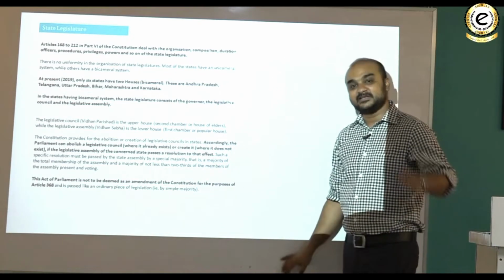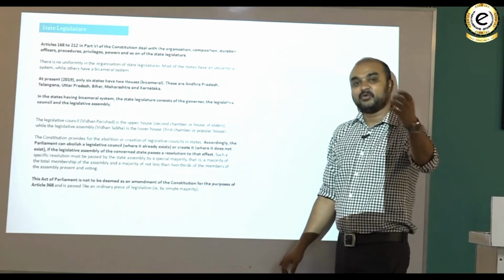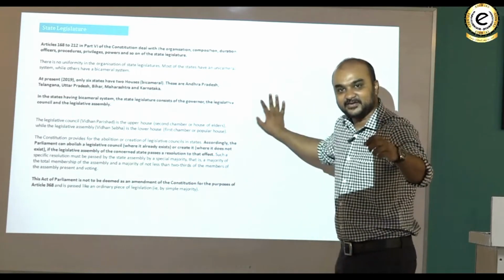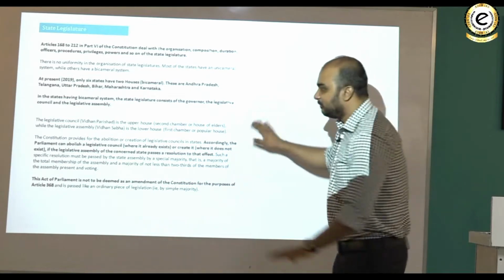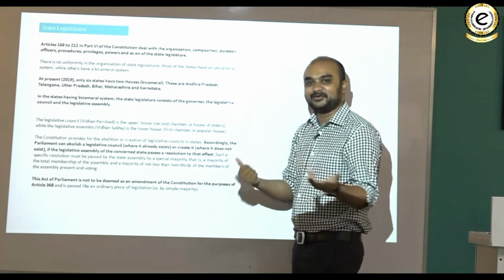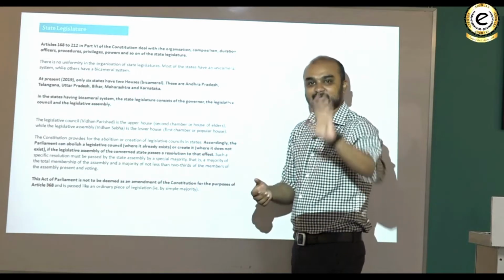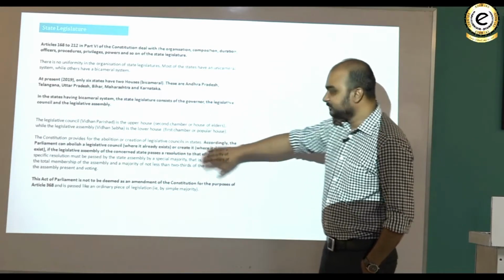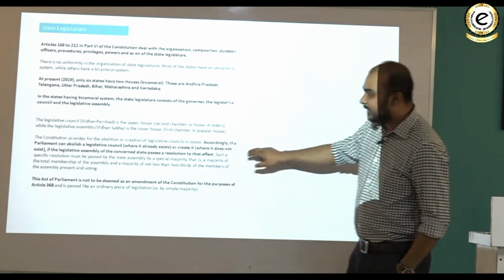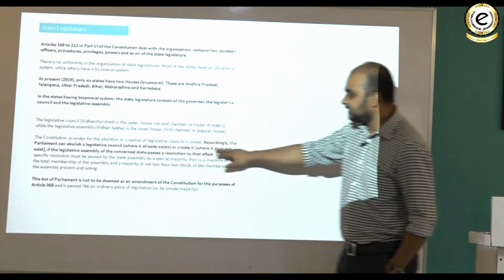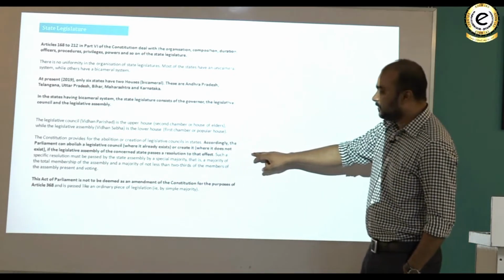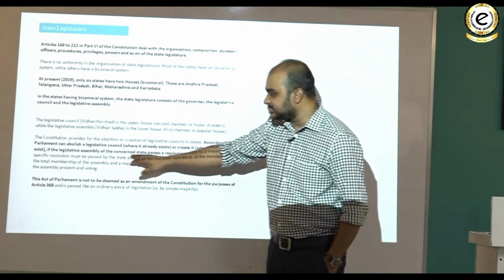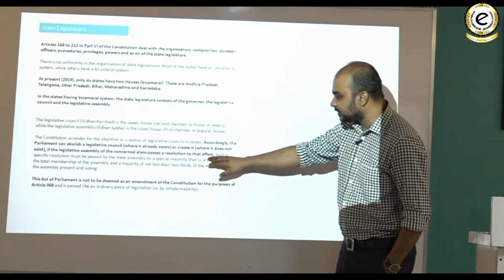Now look, Rajya Sabha is a permanent body or permanent chamber rather. It is not subject to dissolution, but the Legislative Council, you can dissolve it, or rather abolish it. So, sorry, you cannot dissolve it, but you can abolish it. So, keep this in mind. Accordingly, the parliament can abolish a legislative council where it already exists or create one where it does not exist if the legislative assembly of the concerned state passes a resolution to that effect.